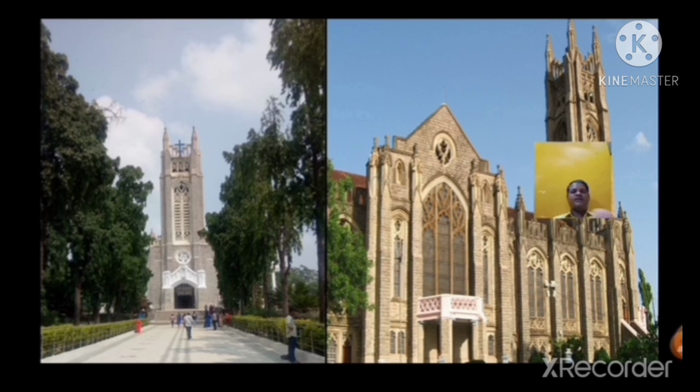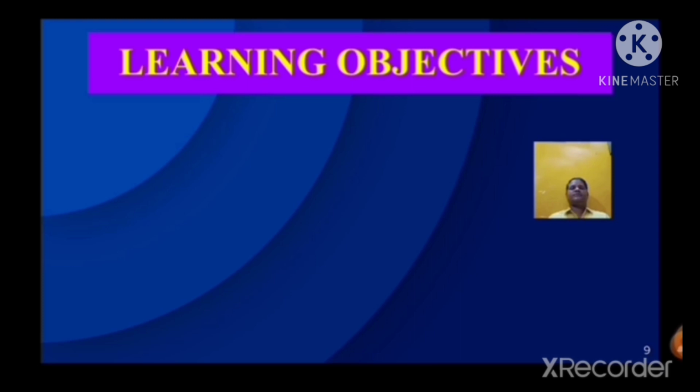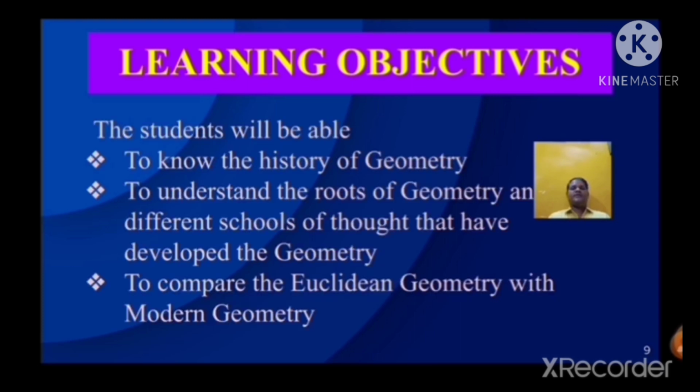Let us look into the learning objectives. Okay, children? By this lesson, you will be able to know the history of geometry, and also you will be able to understand the roots of geometry and the different schools of thought that have developed geometry. And you will also compare Euclidean geometry with modern geometry.